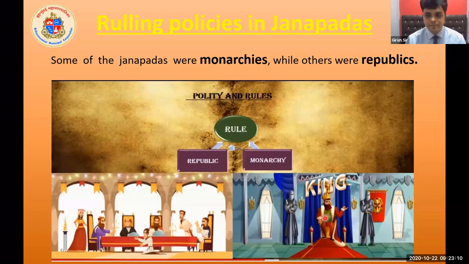And what is meant by republic? Republic means the people come together and some of the people are elected to look after the administration of the place. So some Janapadas followed the monarchy system, while some followed the republic system. In this second picture, you can see more than two people have come together at a table, and they are discussing some issues and trying to solve them. So this is the republic system.